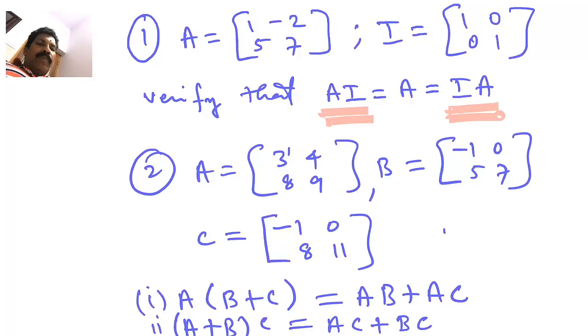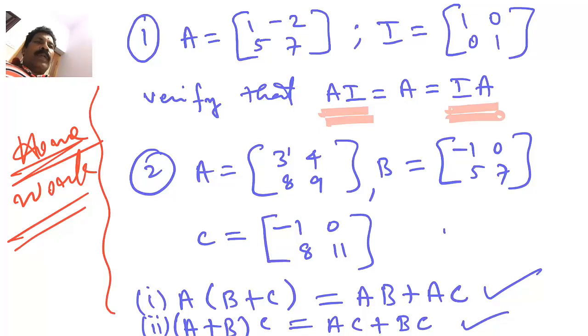There are two parts. The first part is A into B plus C is equal to AB plus AC, and then A plus B into C is equal to AC plus BC. Please try yourself. And that is for today's homework, and we shall solve another question now.